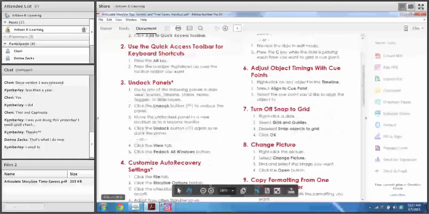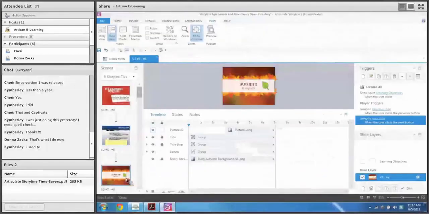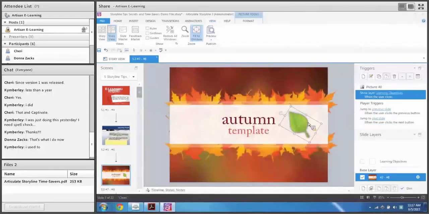This is a very simple little interface feature. One of my biggest pet peeves in Storyline when I was first using it: you have an object here, maybe you want to adjust its position, and you start using your arrow keys, and you notice it jumps in these large increments. Well, what's actually happening in Storyline is by default, when you move items with your keyboard, it is moving those items in increments of 8 pixels in any given direction. And you can actually turn this off or customize it however you want.